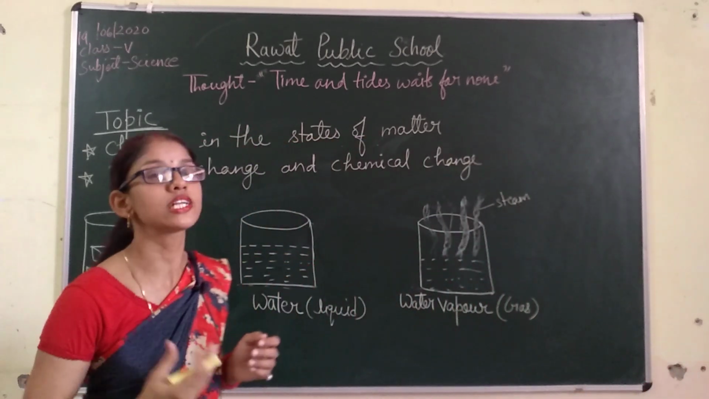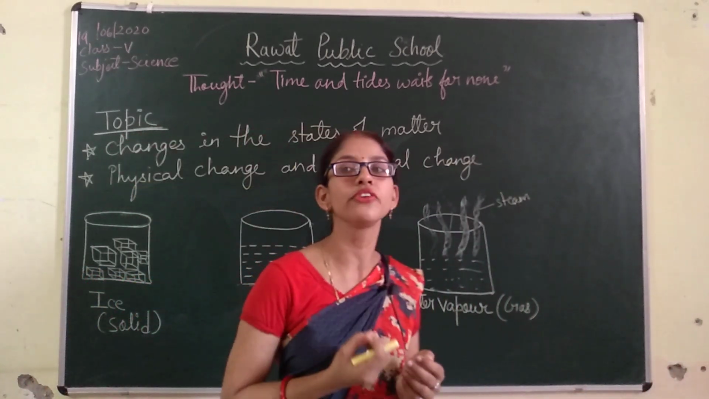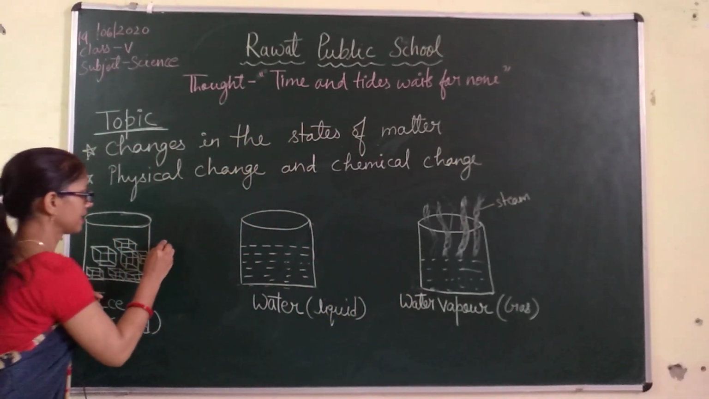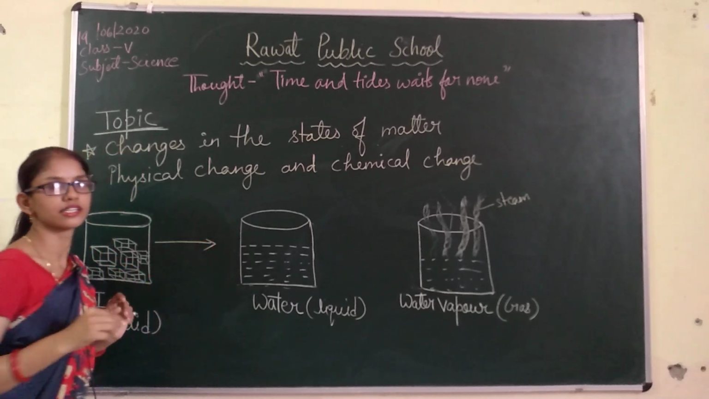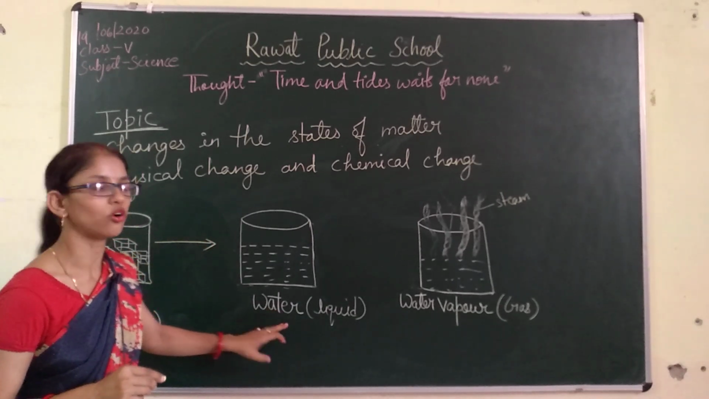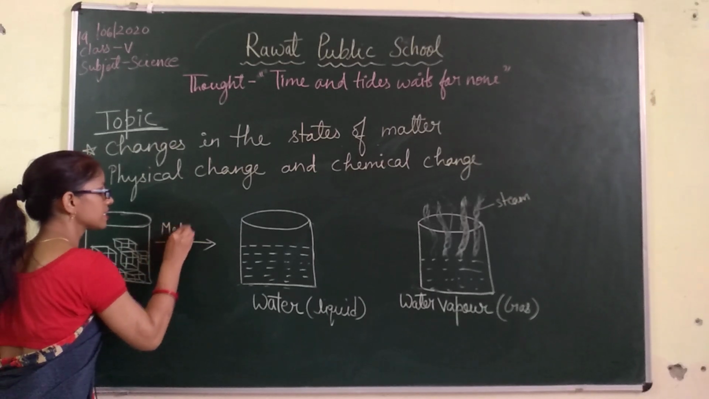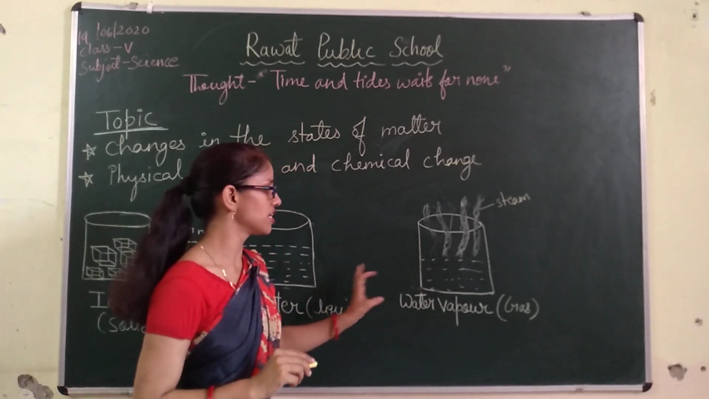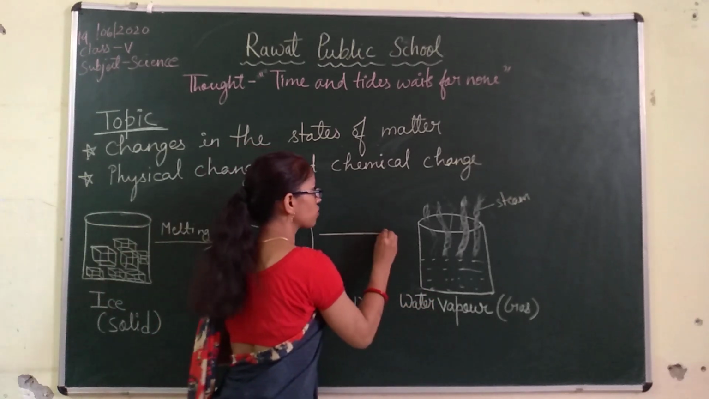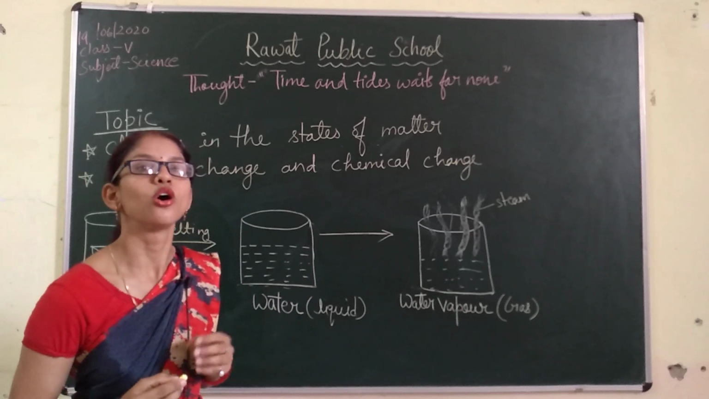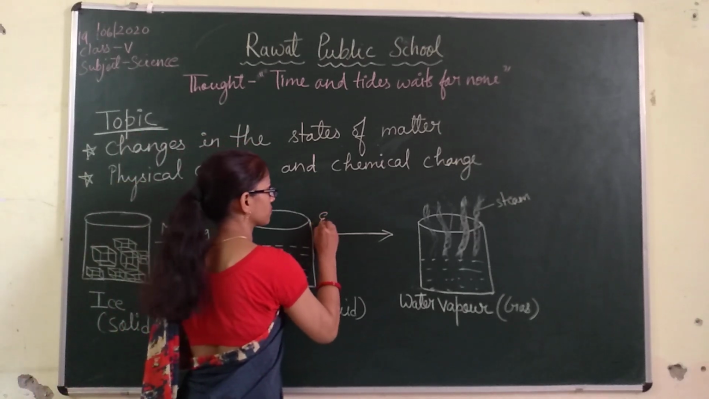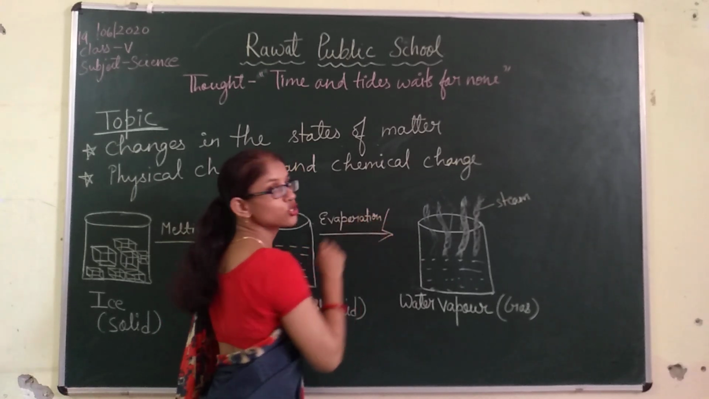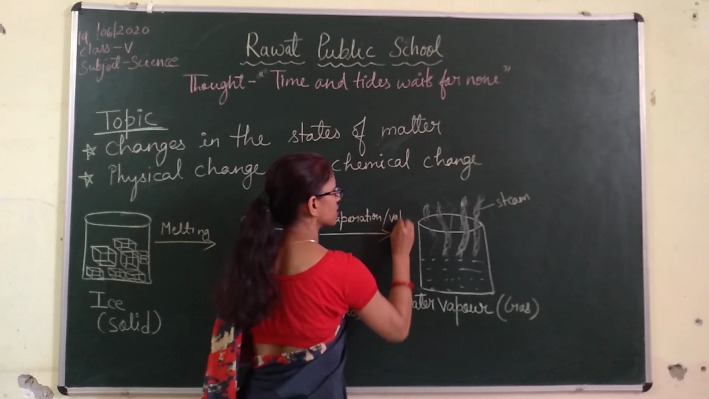What is the term we use for all these changes? Ice is the solid. If we heat it, it changes into water. This process is known as melting. Similarly, if water is heated, it changes into water vapor. This process is known as evaporation, or we can also use the term vaporization.